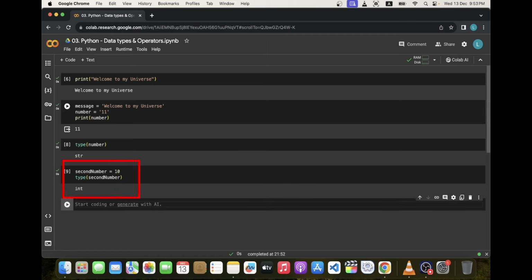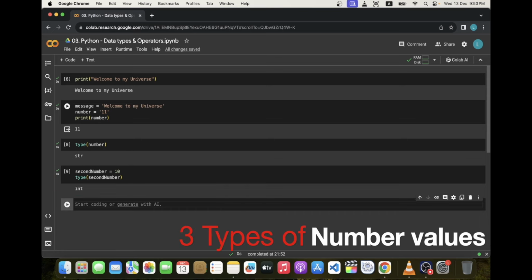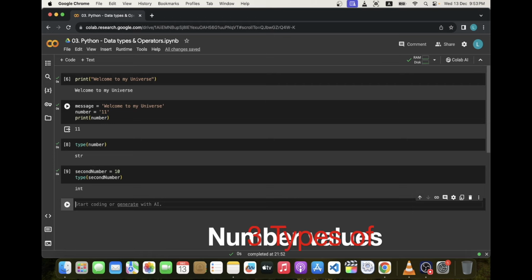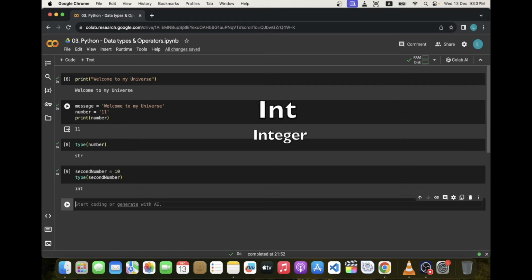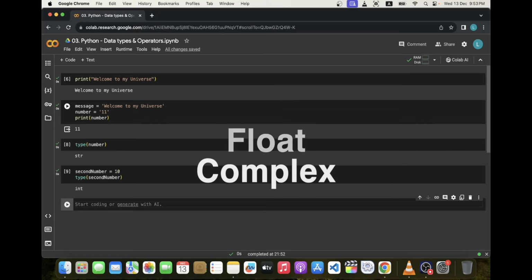And this time we can see a different data type. Int, short for integer. Well, there are three types of number values in Python. And those are int or integer, float, and complex number.